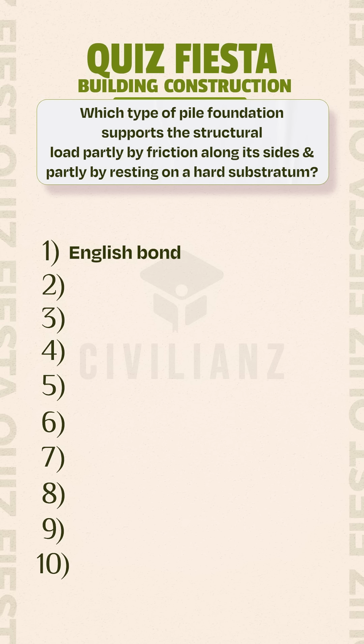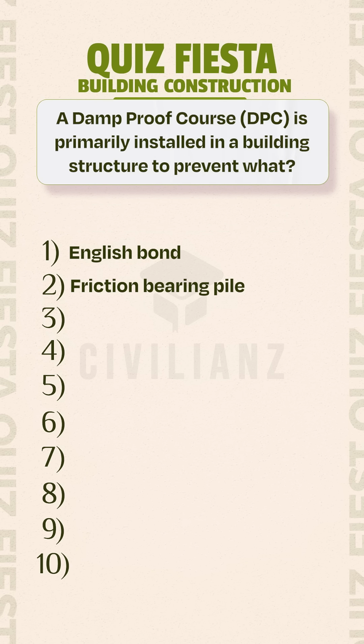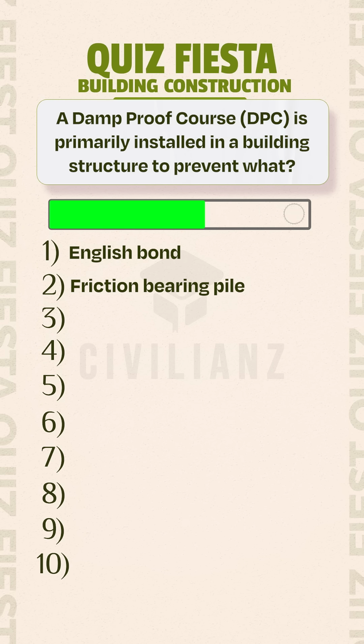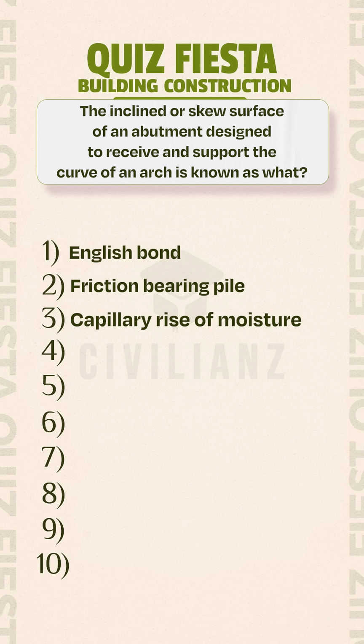resting on a hard substratum? Friction-bearing pile. A damp-proof course, DPC, is primarily installed in a building structure to prevent what? Capillary rise of moisture. The inclined or skew surface of an abutment designed to receive and support the curve of